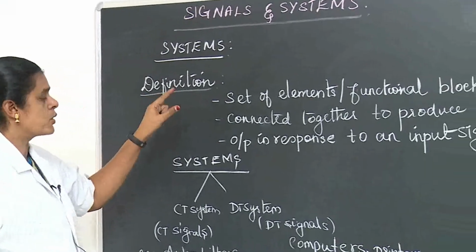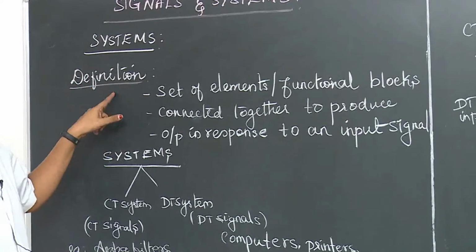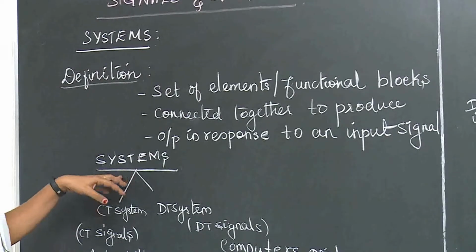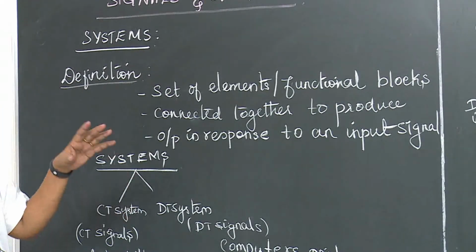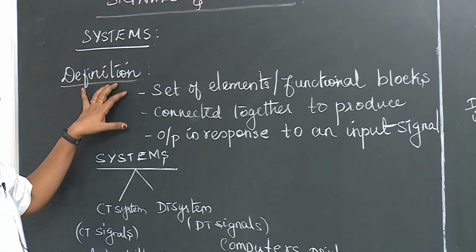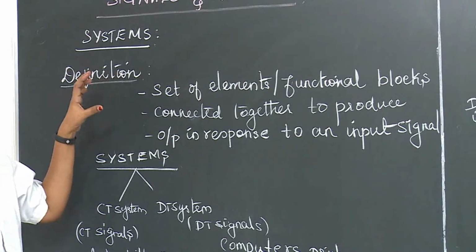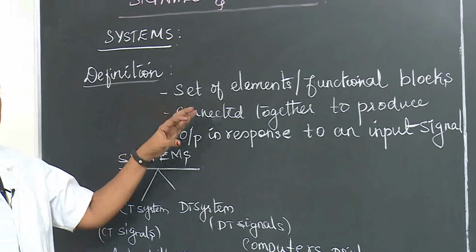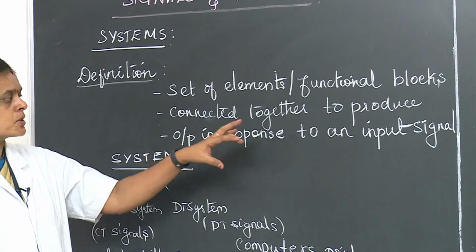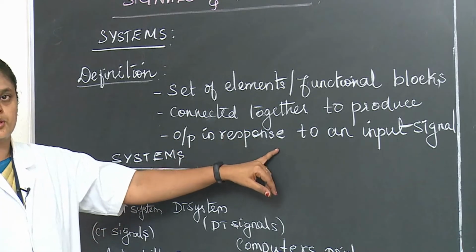In this, first we are going to talk about the definition of systems, the different types of systems, and the major classification of systems. So first, the definition. What is meant by a system? A system is a set of elements or functional blocks which are connected together to produce an output in response to an input.